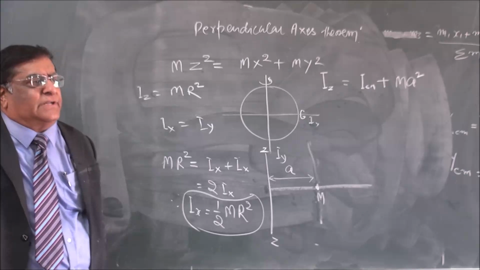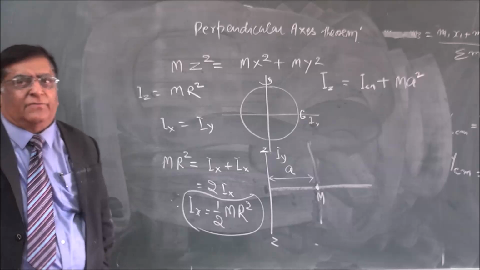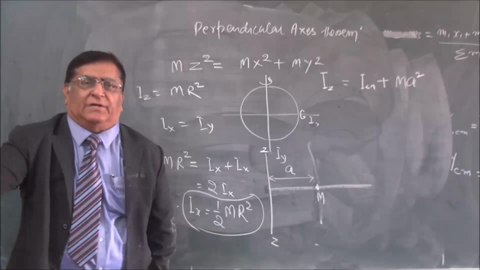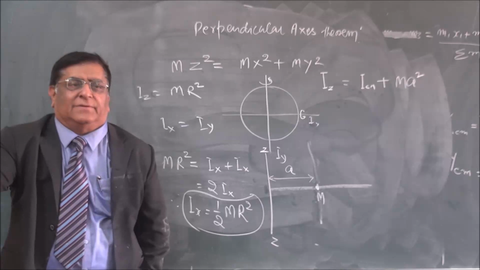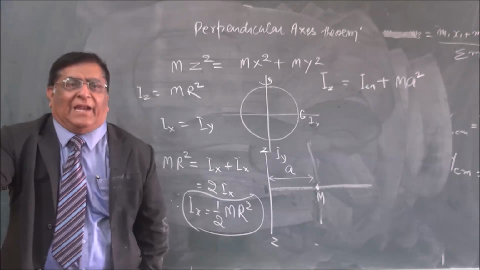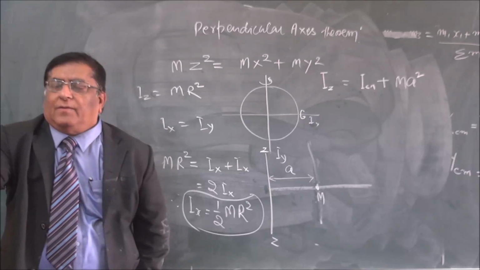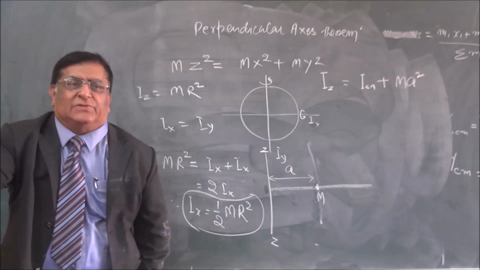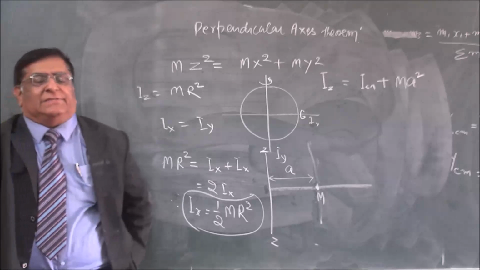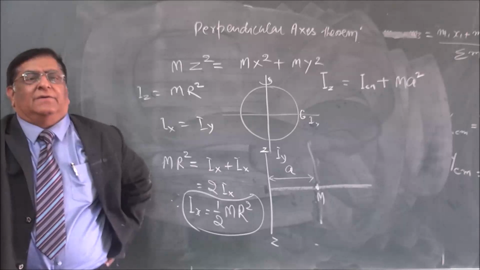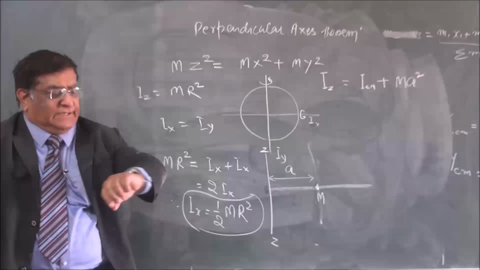Find out the moment of inertia of a rod of length L about an axis at one end, normal to its length.